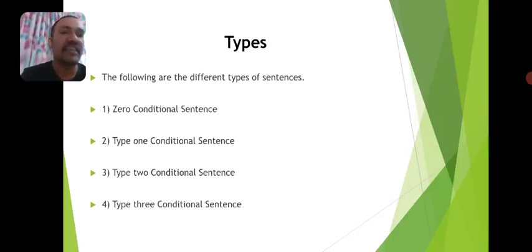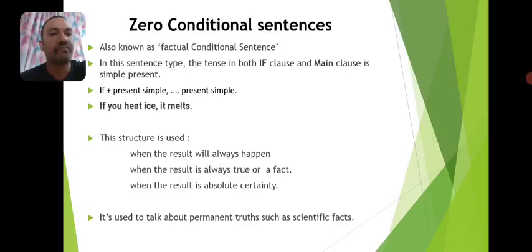So, types of conditional sentences. Based on the usage and the scenario or circumstances in which we use these conditional sentences, the following are the types of conditional sentences in the English language. The first one is the zero conditional sentence, the second is the type 1 conditional sentence, the third is the type 2 conditional sentence, and the last is the type 3 conditional sentence.